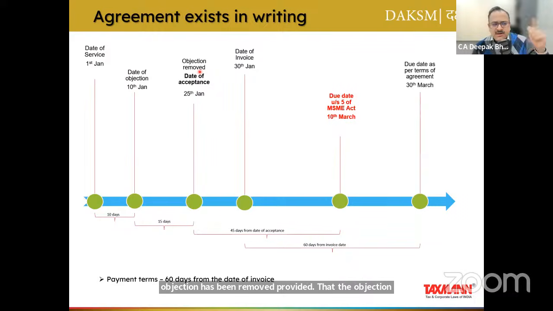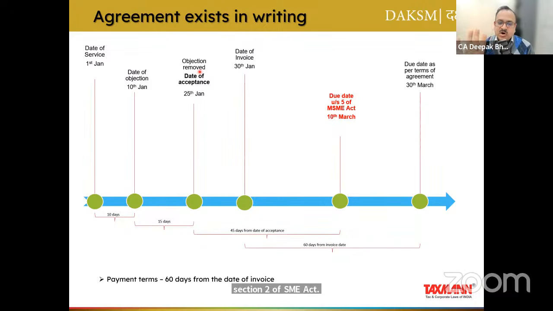objection. And how can it be a valid objection? If it is raised within 15 days. So let's say in this example, if the date of service was 1st of Jan and the date of objection was 16th of Jan, then there is no valid objection as per section 15, read with section 2 of the MSME Act. And in that case, the concept of date of acceptance shall not be relevant. Then what is the relevant date? That is called the deemed date of acceptance.